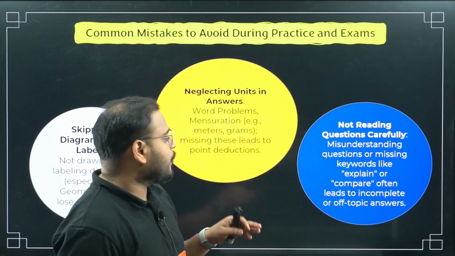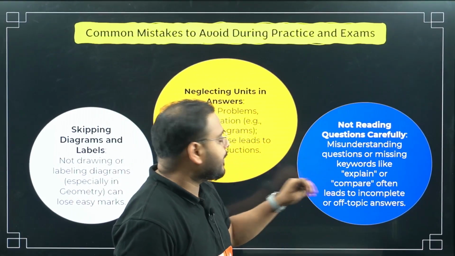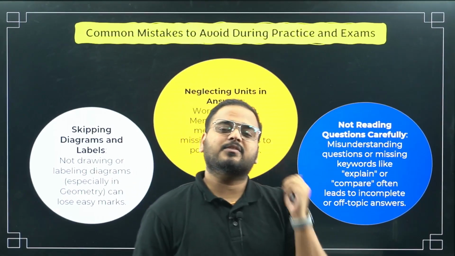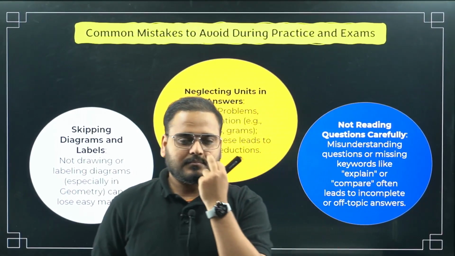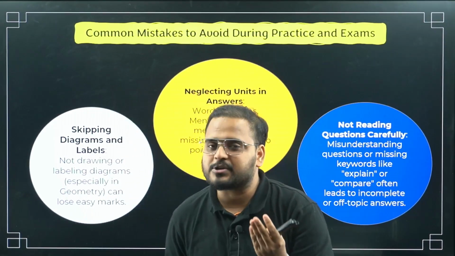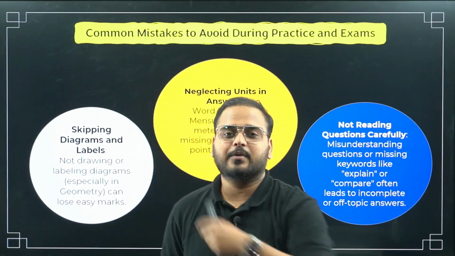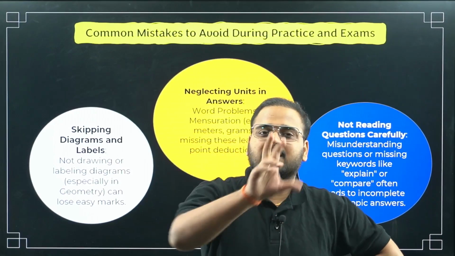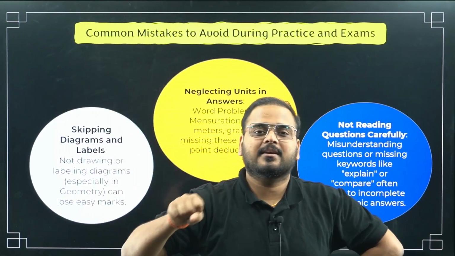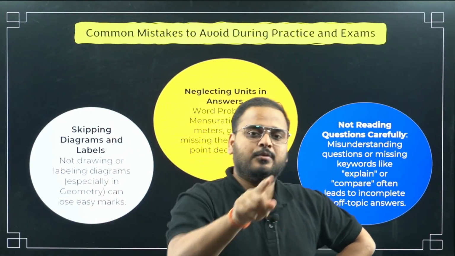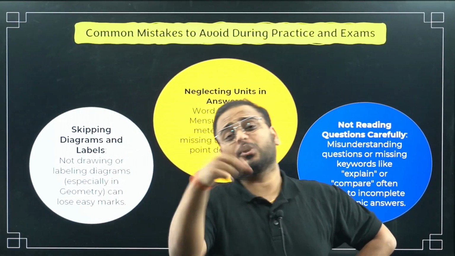You have to know what they're asking: explain, compare. I'll tell you the best example for not reading questions carefully. In assertion and reason, let's talk about a quadratic equation. They'll say 5 is not the root of a given equation. You check whether 5 is a root, and you get that 5 is the root, so you say the option is correct. But they're saying 5 is not a root.